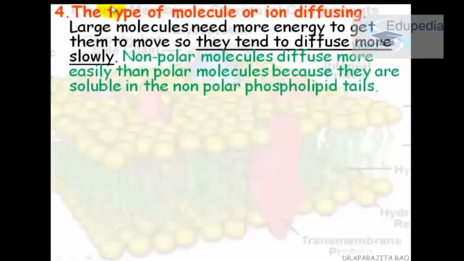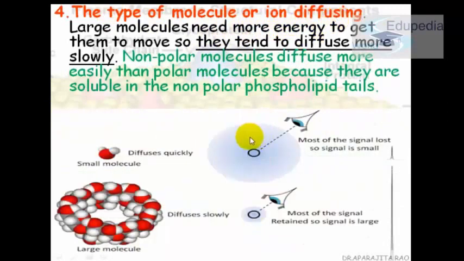And last is the type of molecule or ion diffusing. Here we want to tell you that if there is a larger molecule, it will diffuse slowly. A good way to remember is that all the fat people move slowly. No offense to any larger person, but a larger molecule will diffuse slowly and a smaller molecule will diffuse quickly. Non-polar molecules diffuse more easily than polar molecules because they are soluble in the non-polar